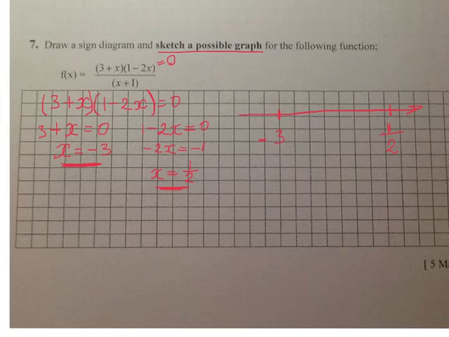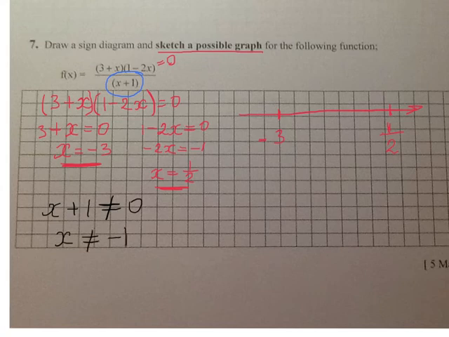But also I know that the denominator can't be 0. So the next step, I will find the asymptote of this function. So I know that the denominator x plus 1 can't be 0. That means x can't be -1.